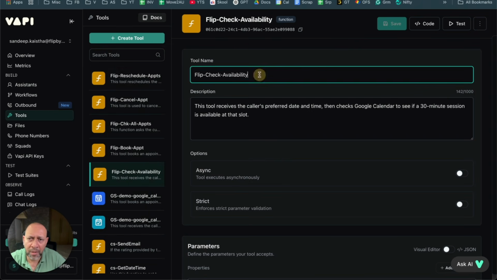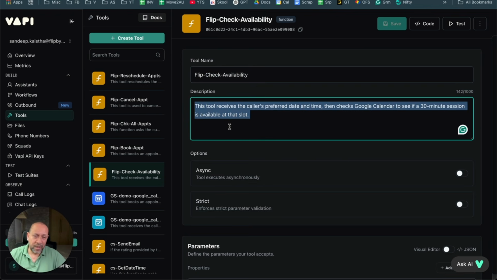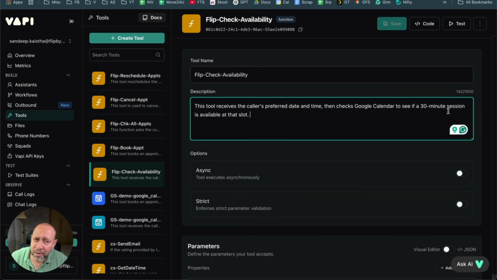I started off, and then I say check availability. And then of course you need to describe what it is. The reason you describe this is, think of Vapi as basically a big LLM, like ChatGPT. It takes all this information and processes it because it is an AI agent building platform. So whatever you say out here is very crucial, because it helps the AI determine exactly what this tool does. In this case, the description says the tool receives the caller's preferred date and time and then checks Google Calendar to see if a 30-minute session is available or not. So you're literally defining what it's supposed to do.